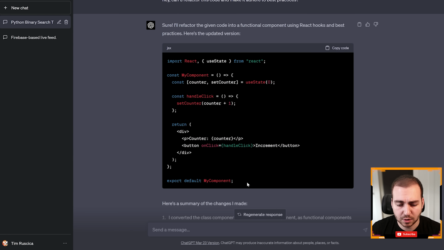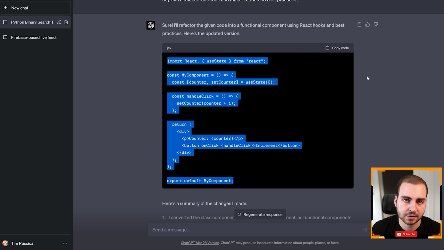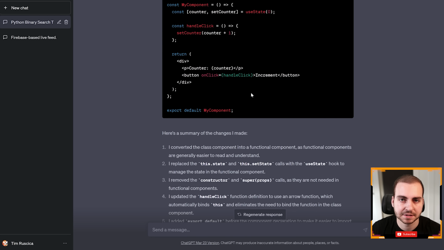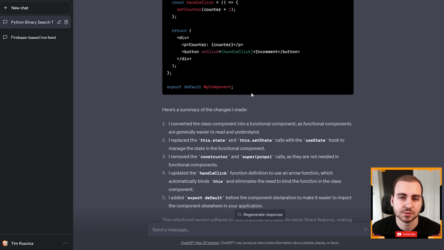All right, so there you go. It now gave us a functional component, which is what I was expecting. This is kind of better practice now for React code. Now, I had another example, but I won't go through that because I think this kind of states the point. You can use ChatGPT to essentially read through your code and tell you if you're doing something in the correct way or not, or to give you suggestions for how you could adhere to best practices.